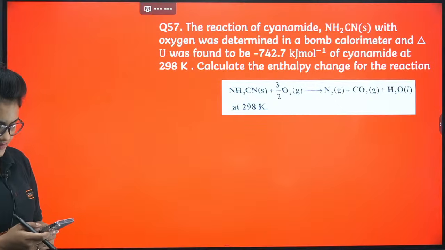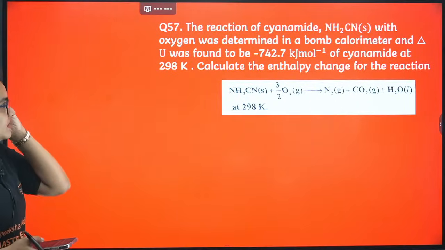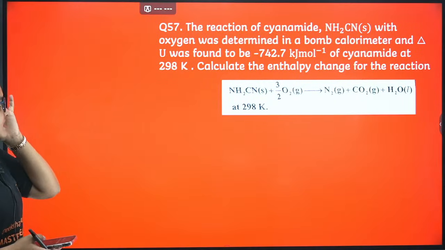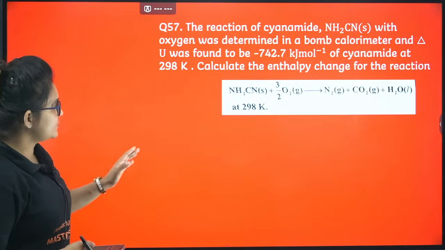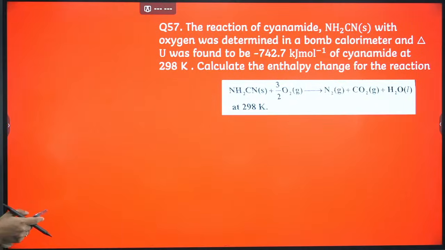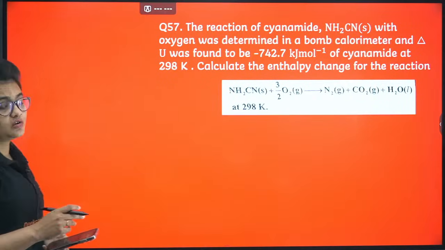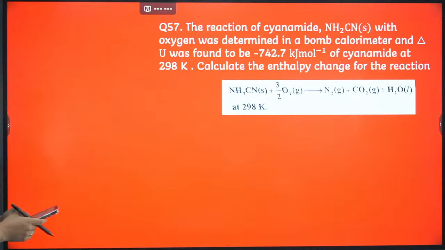Okay, so here comes the next problem: the reaction of cyanamide with oxygen was determined in a bomb calorimeter, and delta U was found, which is given. Calculate the enthalpy change for this reaction. So this type of numerical is also important for your competitive examinations as well. Okay, so yeah, let's proceed.